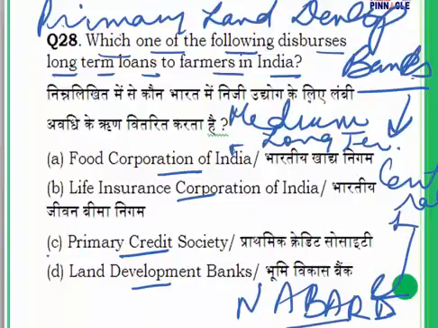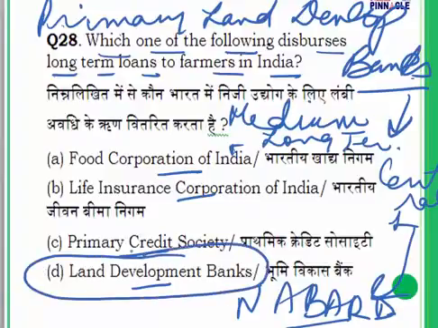So, primary agricultural credit societies draw their finances from central cooperative banks, who in turn draw their finances from state cooperative banks. So, in that case, land development banks is the answer. Question number 28, land development banks. Why? Because medium and long-term loans are dispersed to the farmer through primary land development banks, which depend upon the Central Land Development Bank, and these depend on NABARD.